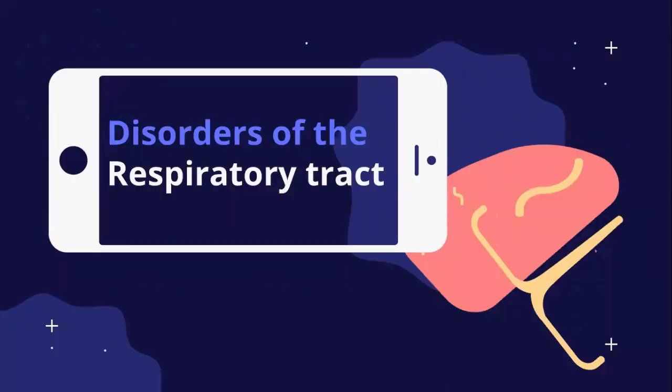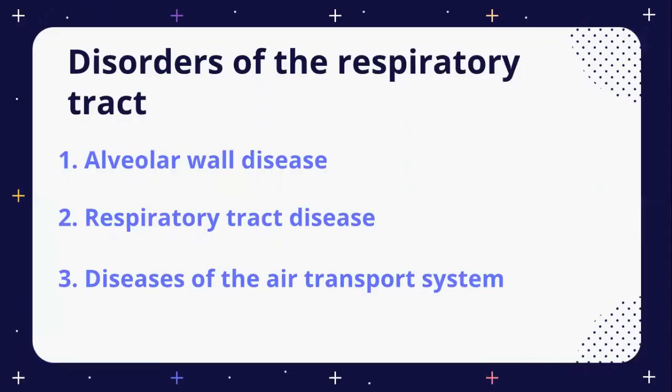And then the last topic is disorder of the respiratory tract. Number one is alveolar wall disease. An example is pneumonia, an infection with the Diplococcus pneumoniae bacteria, which causes inflammation of the alveolar wall.